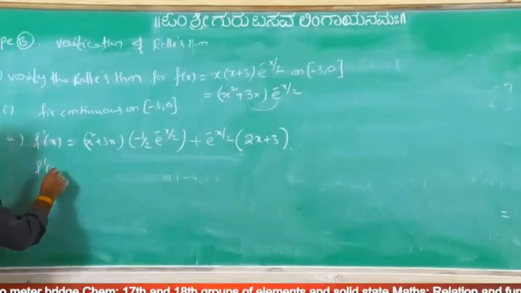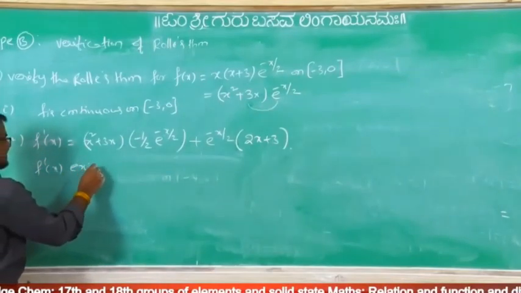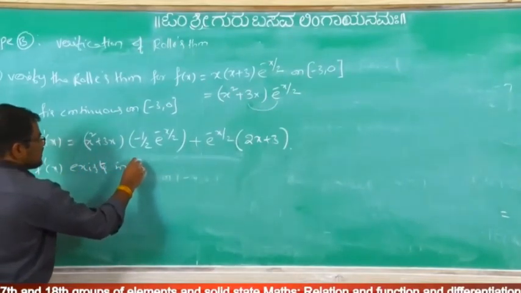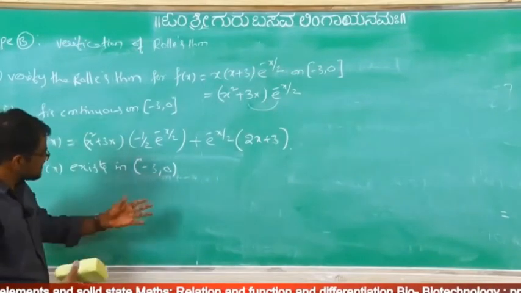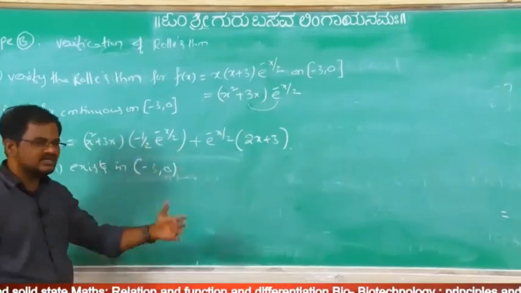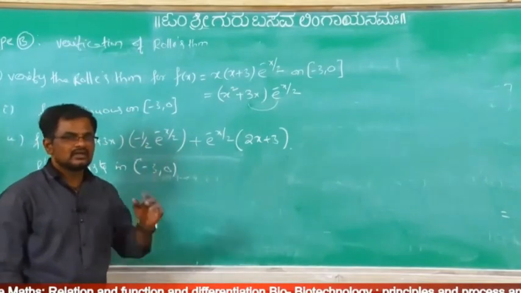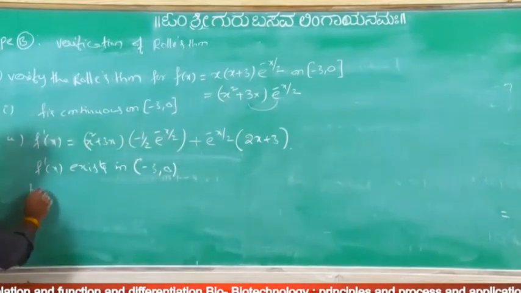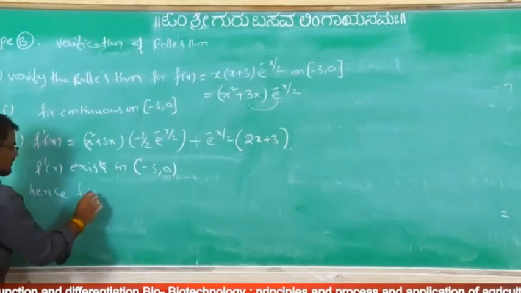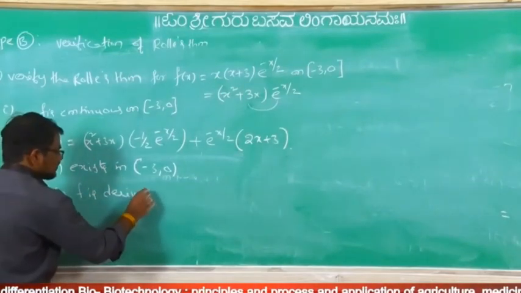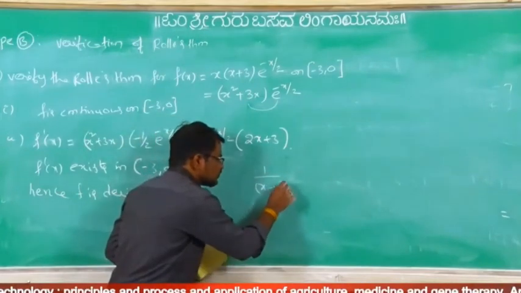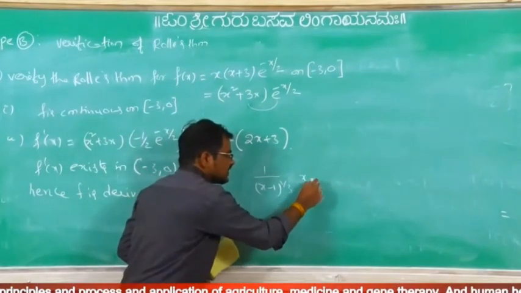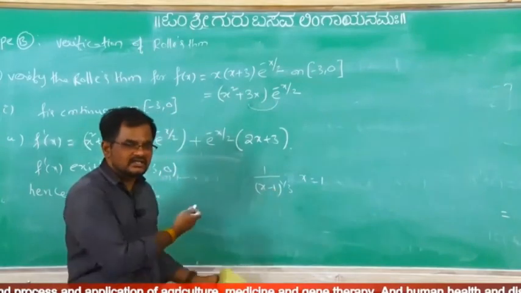So f dash of x, does it exist in the open interval (-3, 0) or not? Is there any point where f dash x does not exist? No. So hence f is derivable. But in the previous one, you got one problem: 1 minus x minus 1 whole to the power of 1 by 3. So where x equal to 1 does not exist. Like that is not there here.